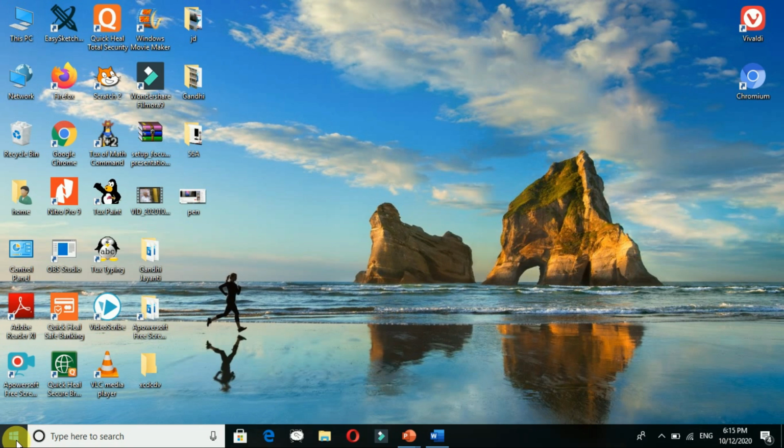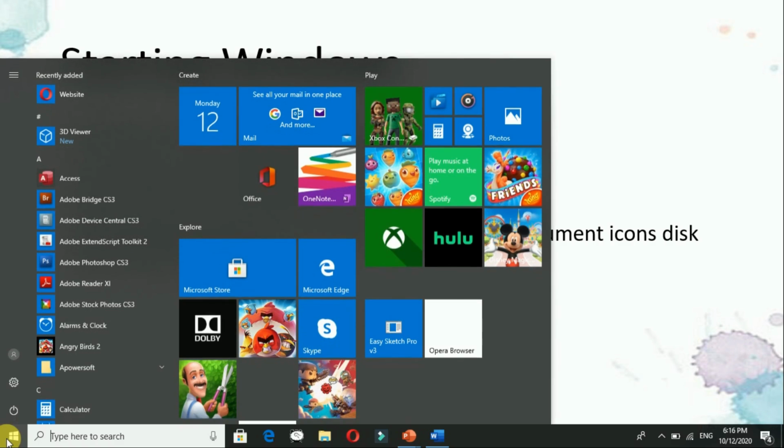Then the start button. Here we have the start button. My Windows 10 it is, so you can see; otherwise if it is Windows 7 then the button icon is different for that. Okay, so here on the start you can see many options.